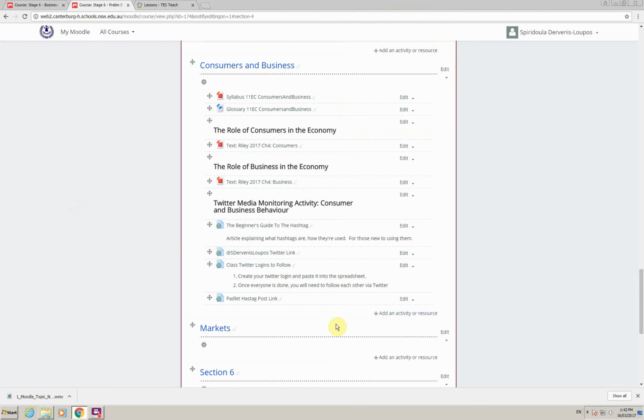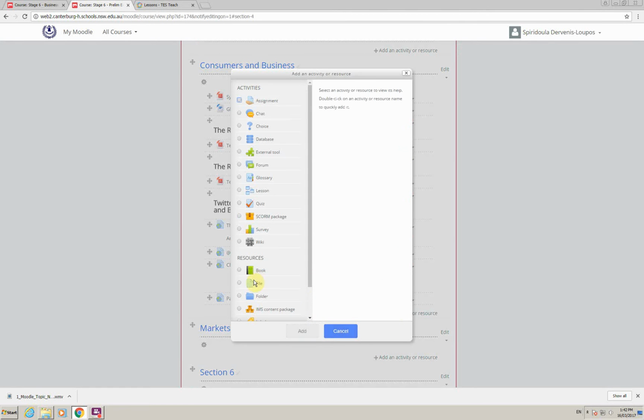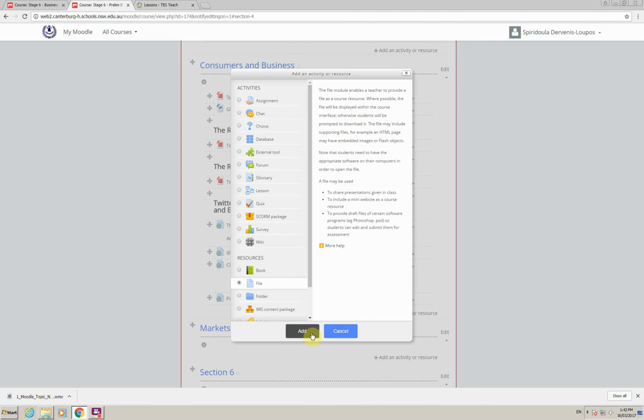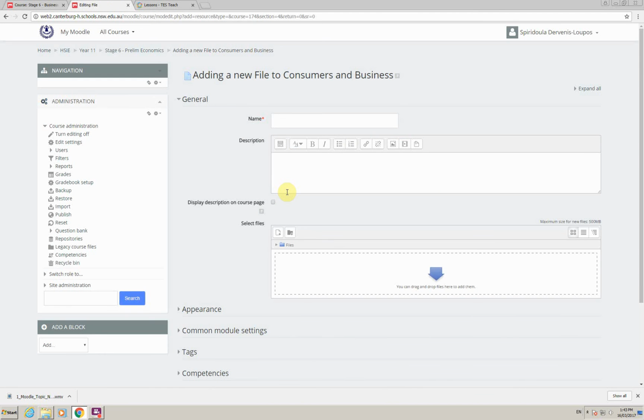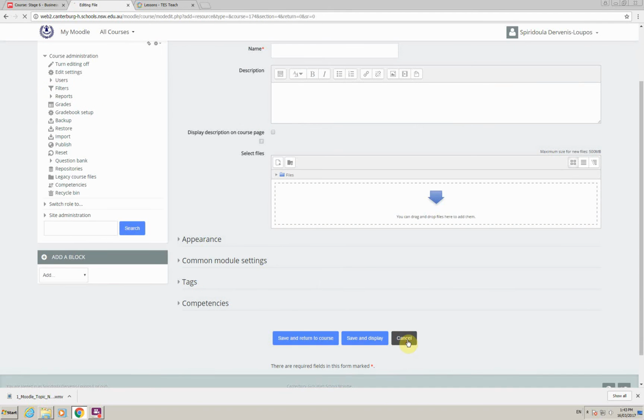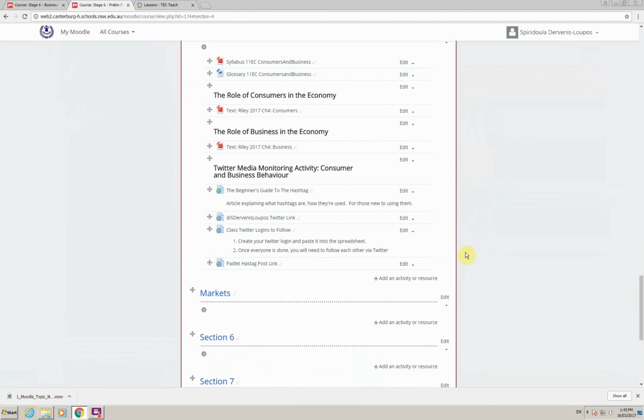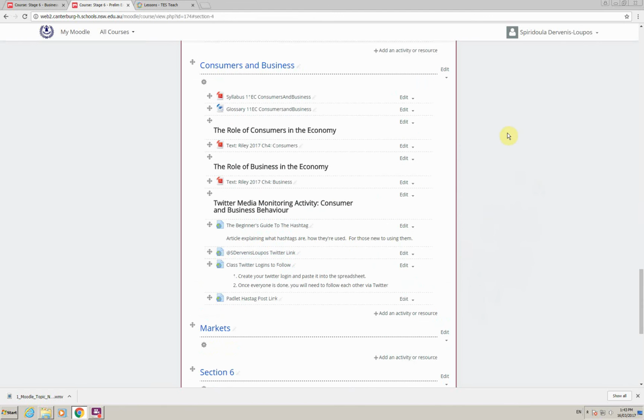In prior versions of Moodle, you may have remembered that you had to go through very boring and tedious menus and pop-ups to eventually get to where you wanted, and it was just not happening. Thank goodness we don't have to do that anymore. So ignoring all of that, please don't have any past reference points, throw them out the window. Moodle now has complete drag and drop functionality. What that means is that you can basically drag your files into the section or the topic you want them to, and Moodle will upload them. So what does that look like?